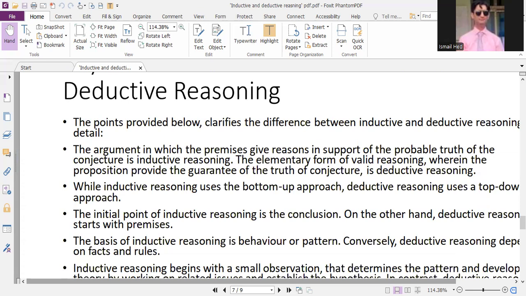The argument, the premises give reason in support of the probable truth of conjecture in inductive reasoning.